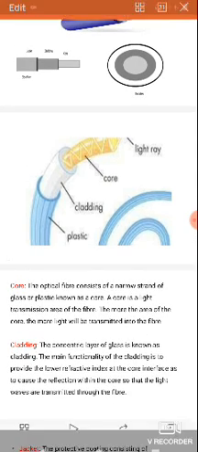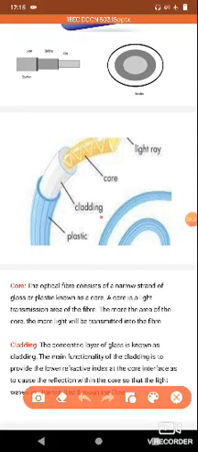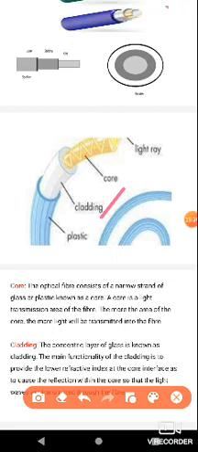The core and cladding materials are made up of silica glass or plastic, but the refractive index of the cladding material is less compared with the core material. And this is the last layer, the plastic layer. The plastic layer is the outer layer, which protects against noise interference.